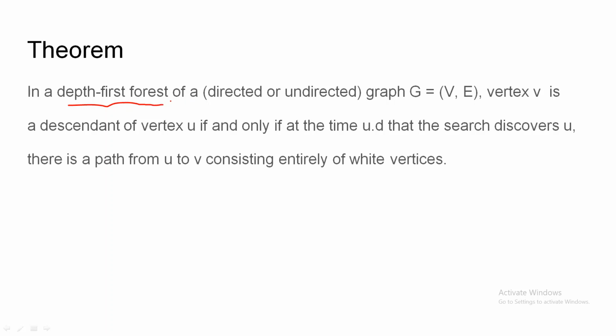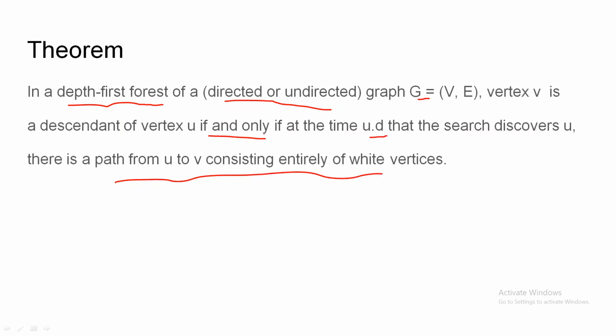So in a depth first forest of a directed or undirected graph, G equal to (V, E), where V is a set of vertices and E is a set of edges, vertex V is a descendant of vertex U if and only if at the time u.d, when we discover U, there is a path from U to V entirely consisting of white vertices.